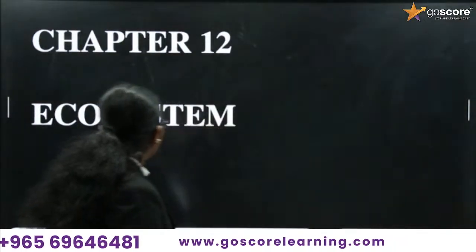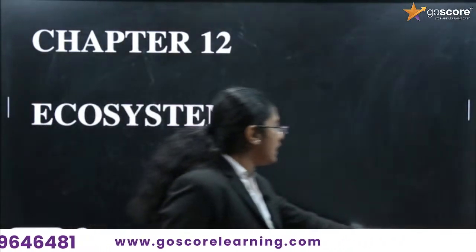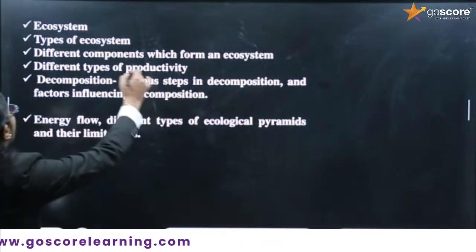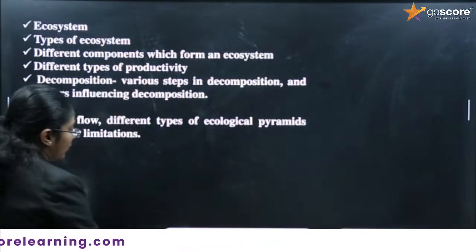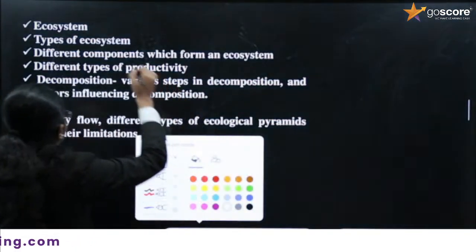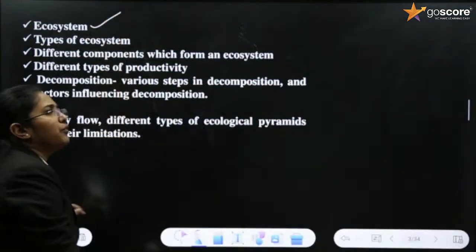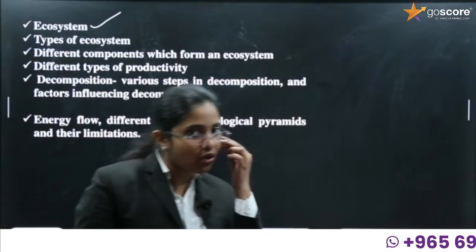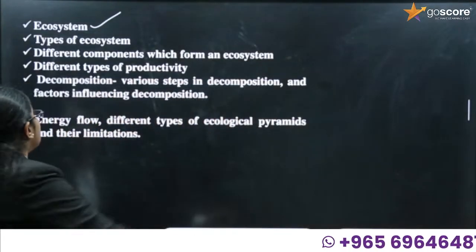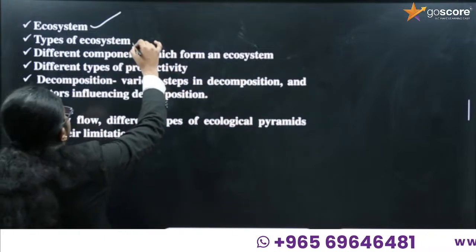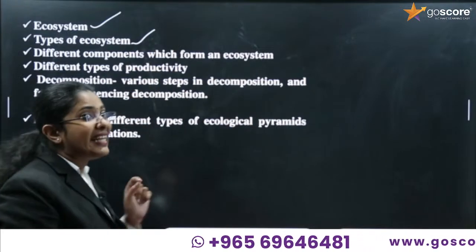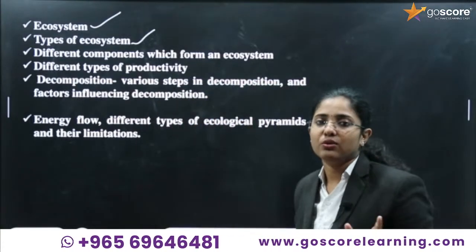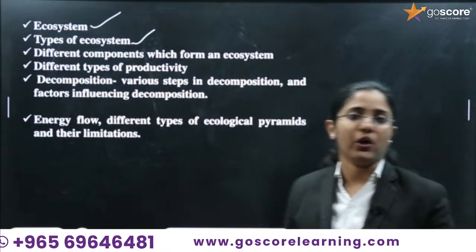If you look into this chapter, we can see the content. We have to study what an ecosystem is, the definition of ecosystem and what an ecosystem is composed of. Next, we have to study the types of ecosystem, the different types present in this biosphere.